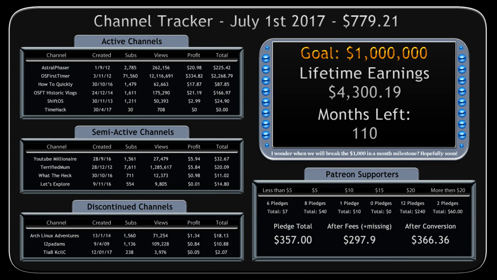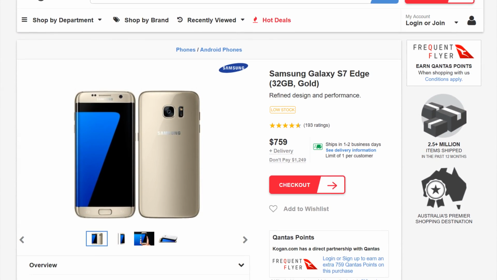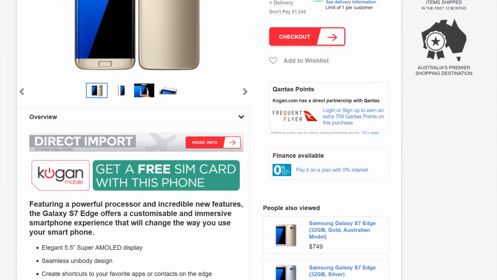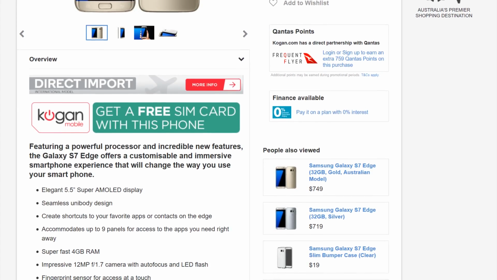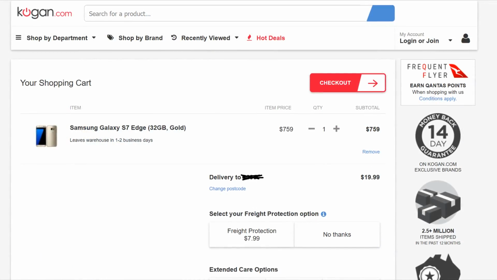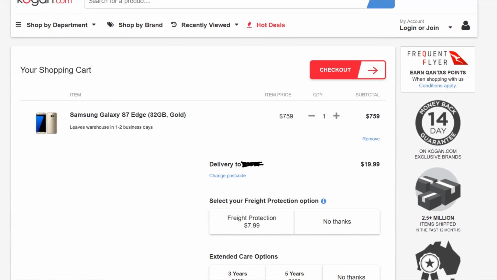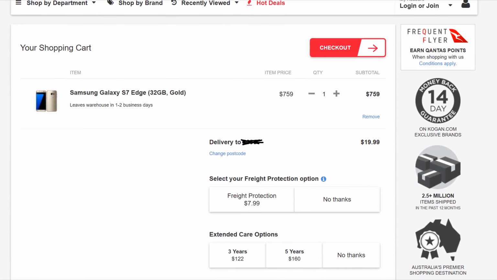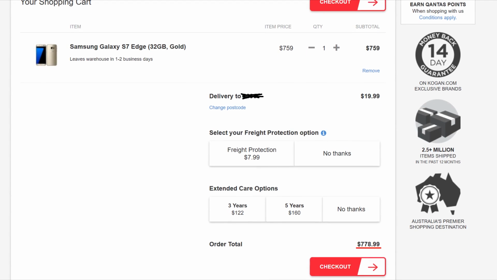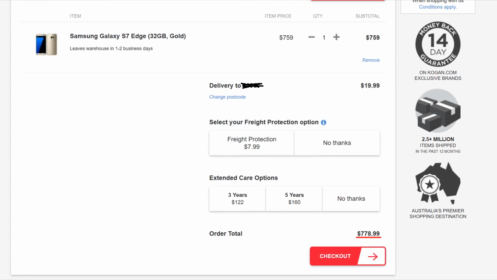$779.21, which is enough to buy this Samsung Galaxy S7 Edge phone from Kogan, a company you know you can usually get a bargain from. So after paying $759 for the phone, which is already a generation behind, and then paying an extra $19.99 for shipping, you are left with 22 cents, which you can use to pay your neighbour to collect the phone from the mail for you if you're too lazy to walk out your front door. Gee, I wish I had a lazy neighbour.